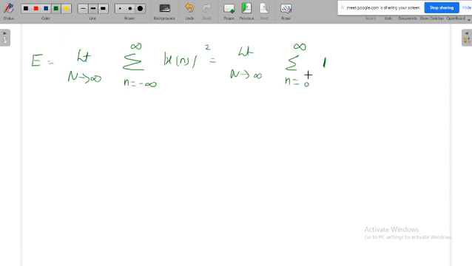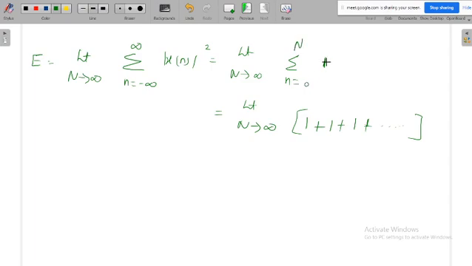So what is the meaning of this summation, with limit n tends to infinity? At n is equal to 0 you get 1, at n is equal to 1 again 1, so like this it goes on. If you add this you get an infinite number of ones, so finally the answer is infinite. Before applying the limit n equal to infinity, the lower limit is 0 and the upper limit you can take as n.